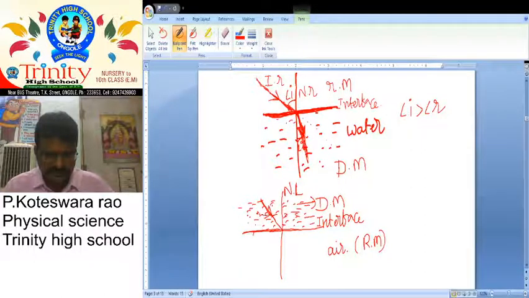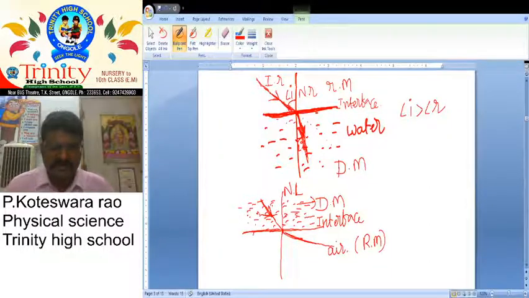We want to take in the incident light ray. Then what happened after refraction? It is away from the normal. This is the angle of incidence, and this is called the angle of refraction. Actually, what about this position? Does it come like this? No. It is away from the normal. So why is it away from the normal? Because in denser medium the speed is less.